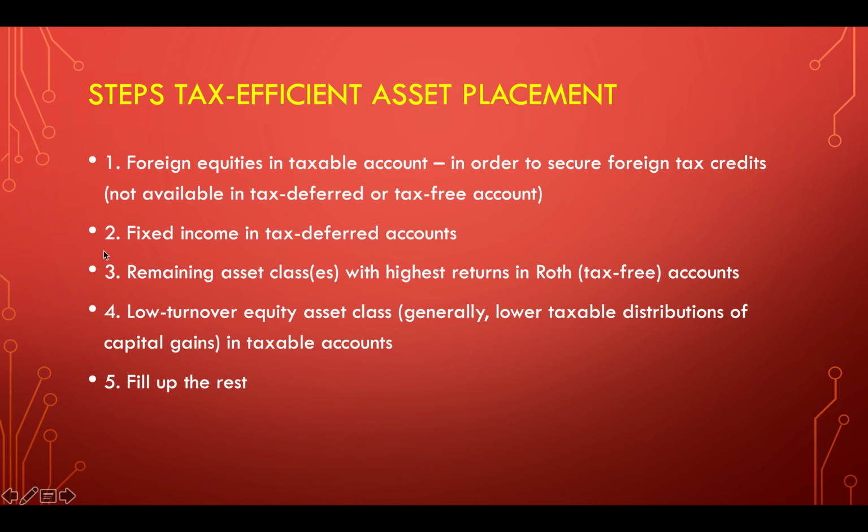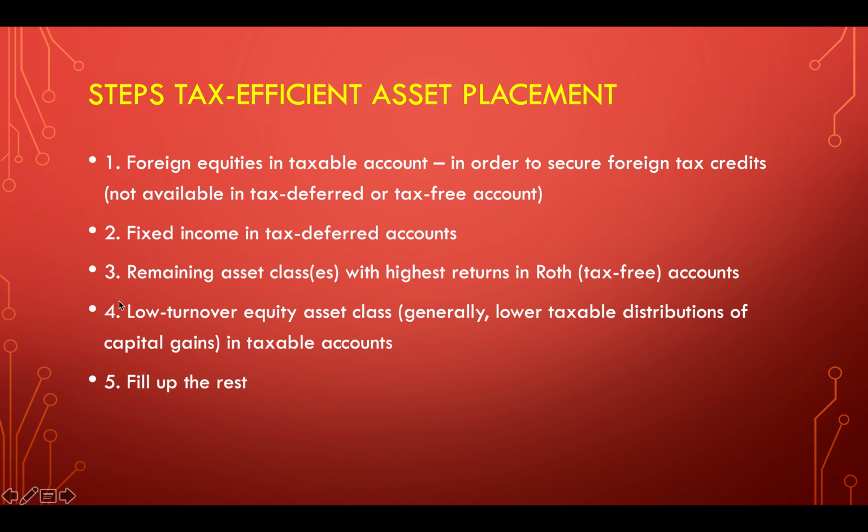Then we want to put fixed income investments in tax deferred accounts, like a bond fund. Why? They're generating a lot of taxable interest all the time. We don't want to pay tax on it until much later, so we want to hold that in the tax deferred account. The remaining asset classes with the highest returns after these steps 1 and 2 go into the Roth account, the tax-free growth. We want to supercharge the Roth account because we're getting tax-free growth.